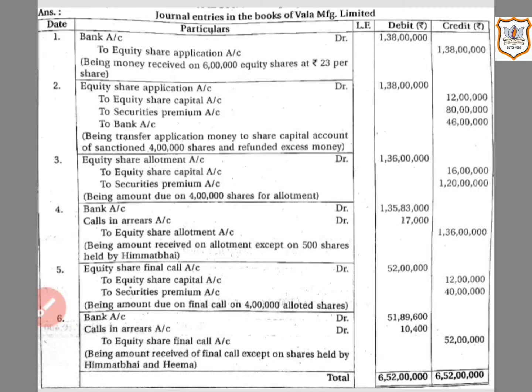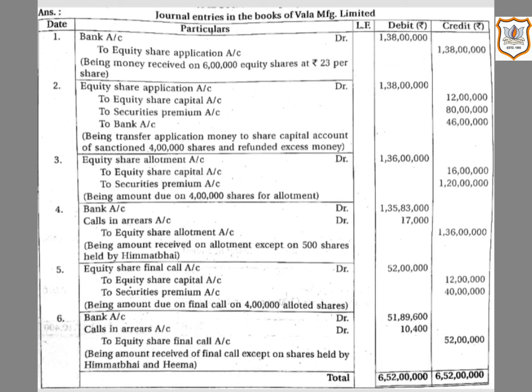Then calls in arrears account will be debited. So first let us understand what is calls in arrears. When a company makes a call for allotment money or call money, and some shareholder fails to pay such amount on the due date, such unpaid amount is transferred to calls in arrears account. In such a case, there are two methods to deal with the accounting effect of calls in arrears.